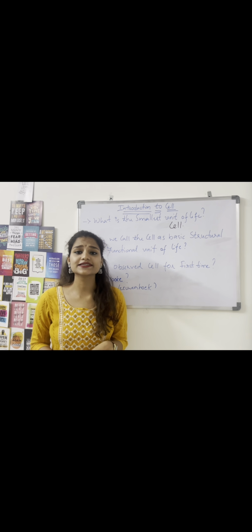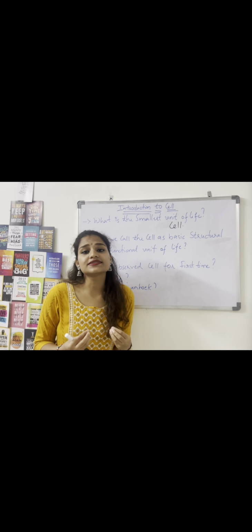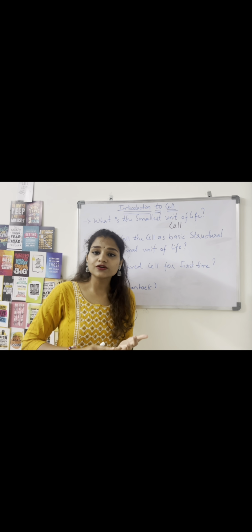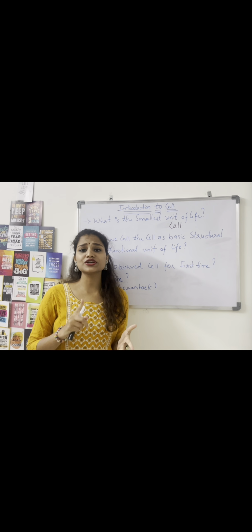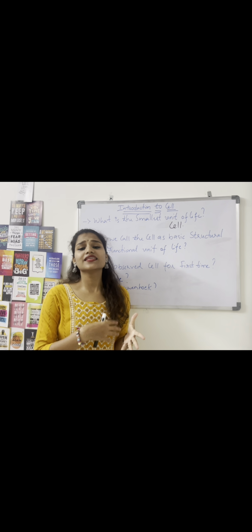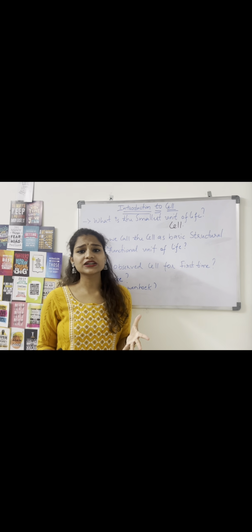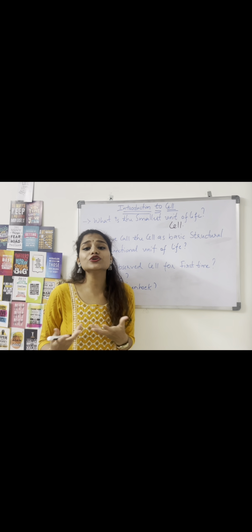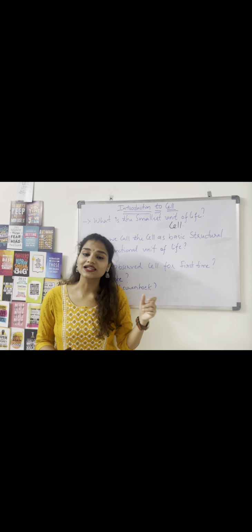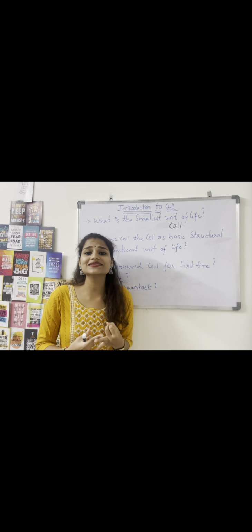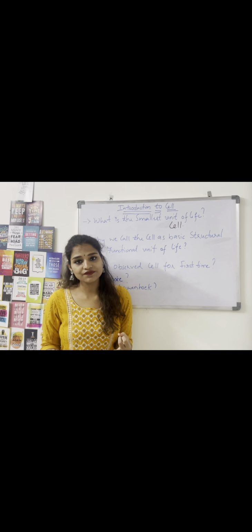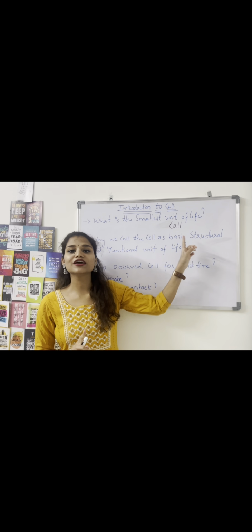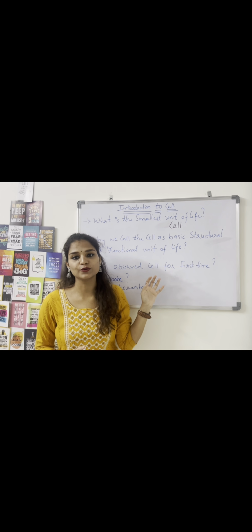Then why are we calling it a functional unit? See, for our survival, what are the important activities that are required? First, we require growth, reproduction, nutrition, respiration, excretion. There are various types of important activities that should be performed in our body so that we can survive. So who is going to perform them? Again, the cell. The cell is going to build our body. At the same time, whatever important activities are required for our body will be performed by the cell. That is the reason we are calling the cell the structural and functional unit of life.